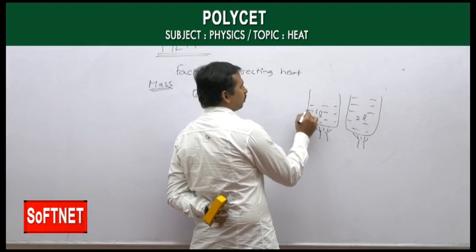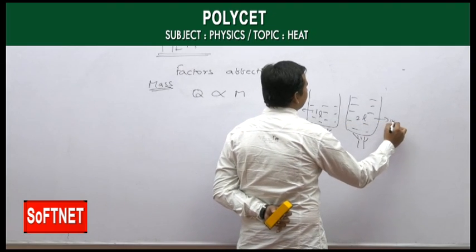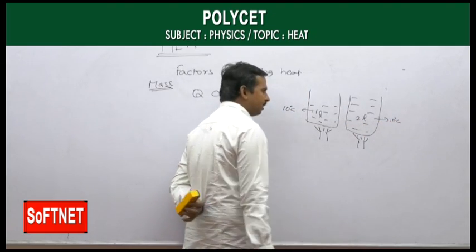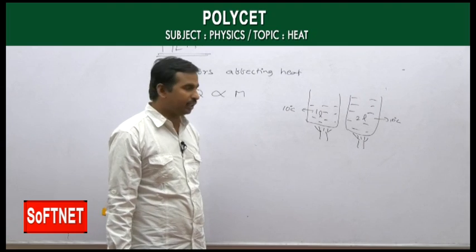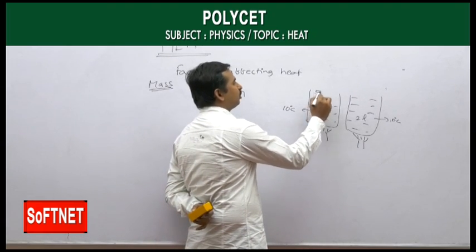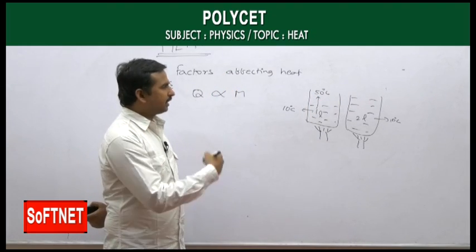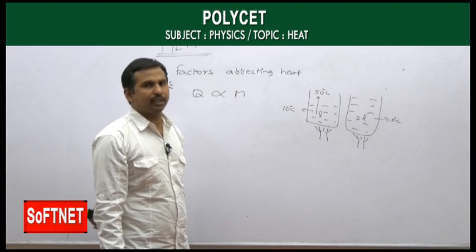Suppose the initial temperature is 10 degrees Celsius in both. The time taken for the 1 liter of water to raise its temperature to 50 degrees Celsius is very less. It can reach 50 degrees very fast.